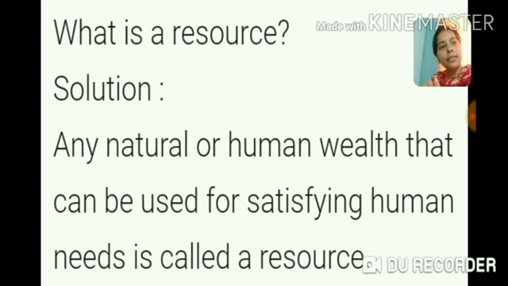Anything that can be used to satisfy a need is a resource. In other words, we can say any natural or human wealth that can be used for satisfying human needs is a resource. It doesn't matter what that thing is, but anything that can be used to satisfy our need is a resource. You can write an example also.